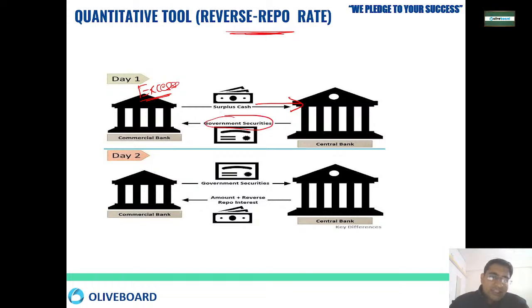The next day, the commercial bank will give back the government security and the reserve bank will pay the amount plus the reverse repo interest to the bank. So if a bank wants to earn money, they can do a 1 day operation with RBI and earn money.